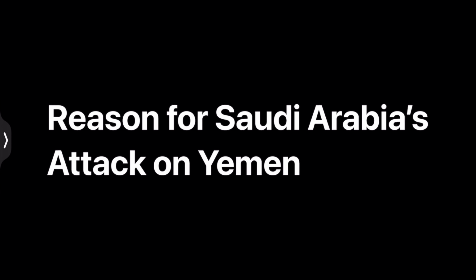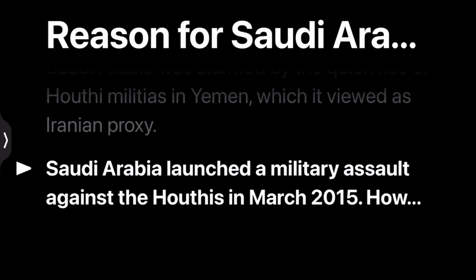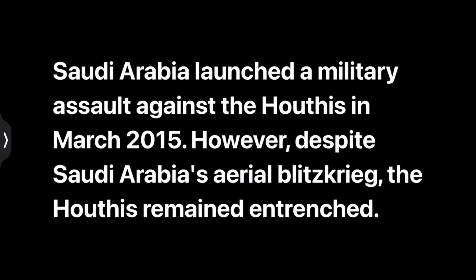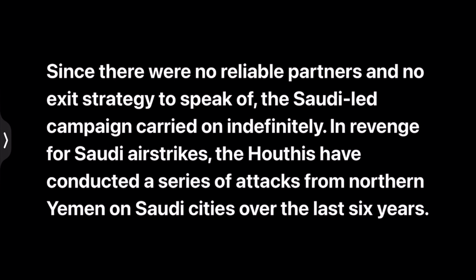So now let's understand why Saudi Arabia attacked Yemen. Saudi Arabia was alarmed by the quick rise of Houthi militias in Yemen, which it viewed as an Iranian proxy. And Saudi Arabia launched a military assault against the Houthis in March 2015. However, despite Saudi Arabia's aerial blitzkrieg, the Houthis remained entrenched. Since there was no reliable partner and no exit strategy to speak of, the Saudi-led campaign carried on indefinitely.